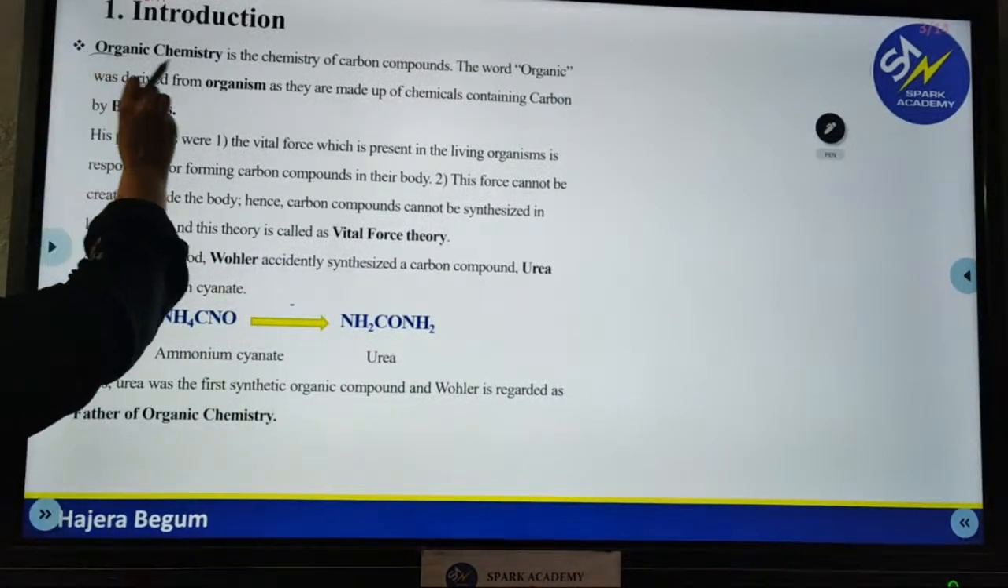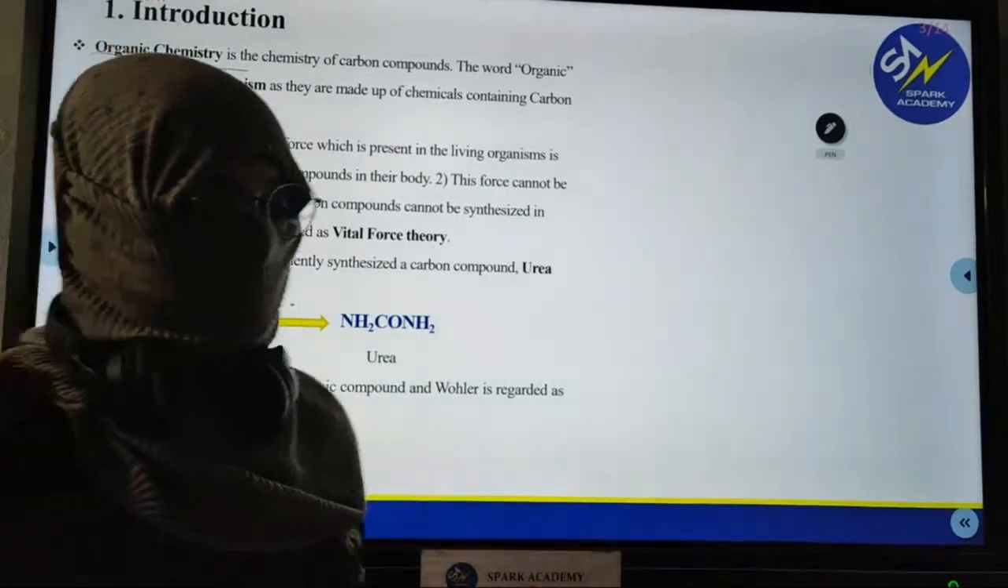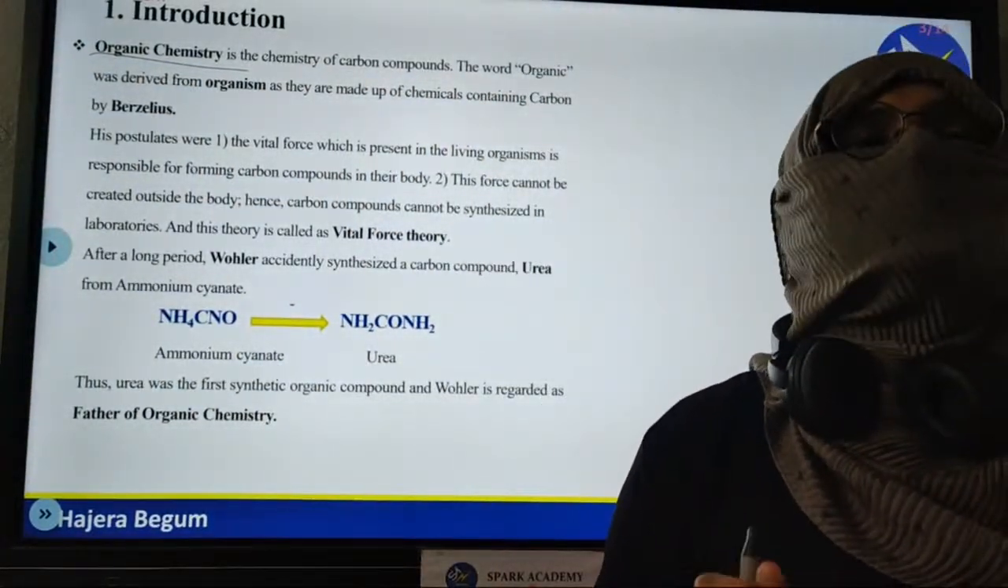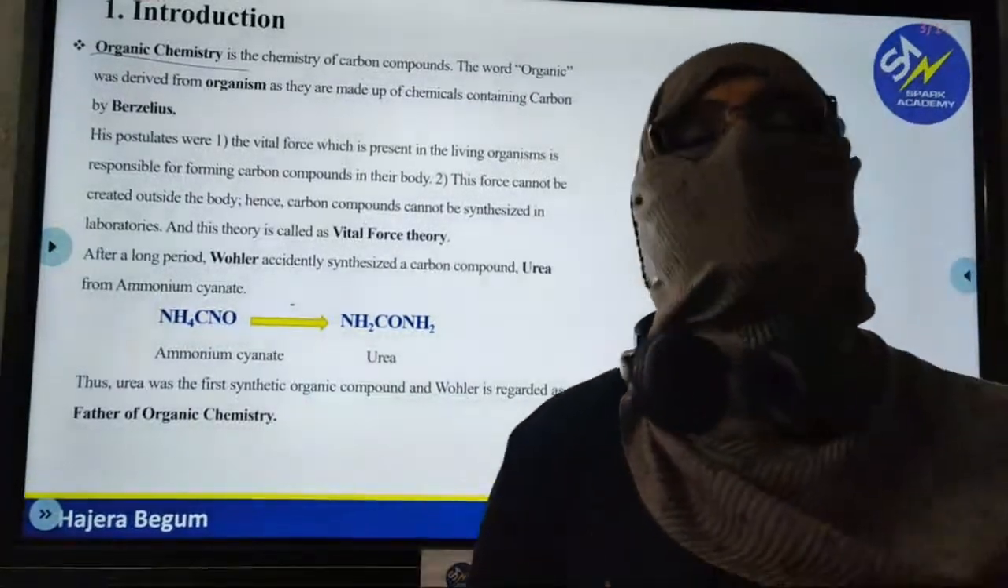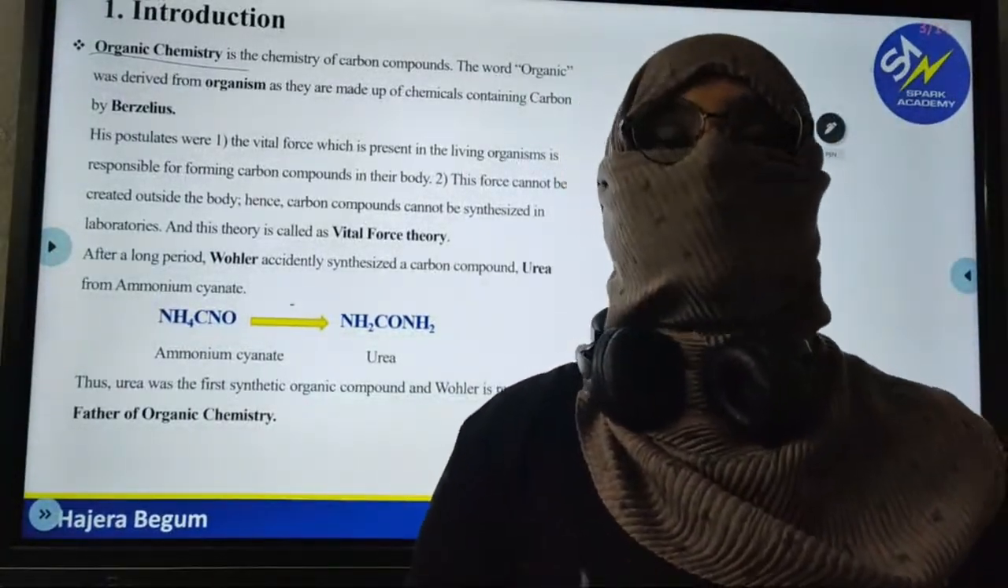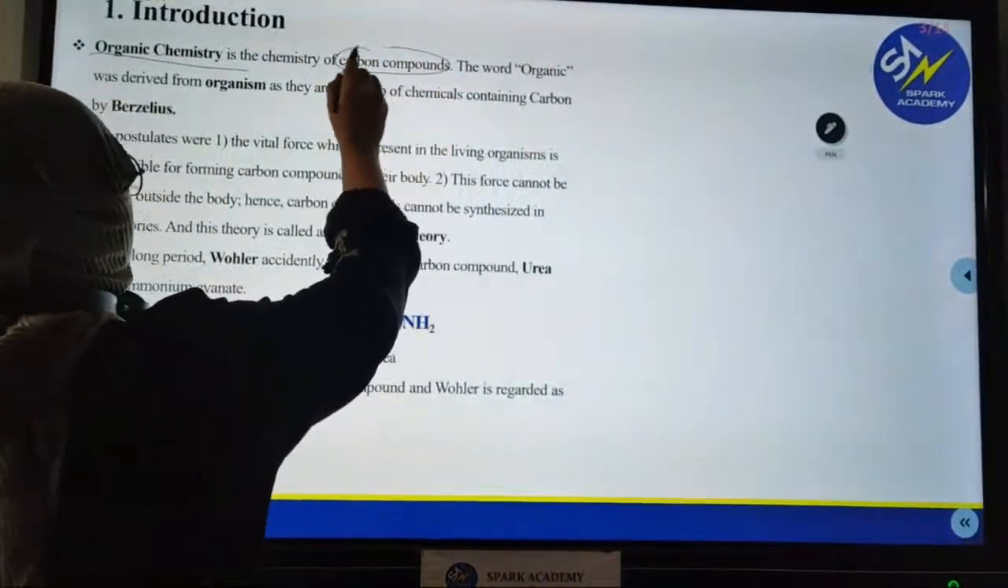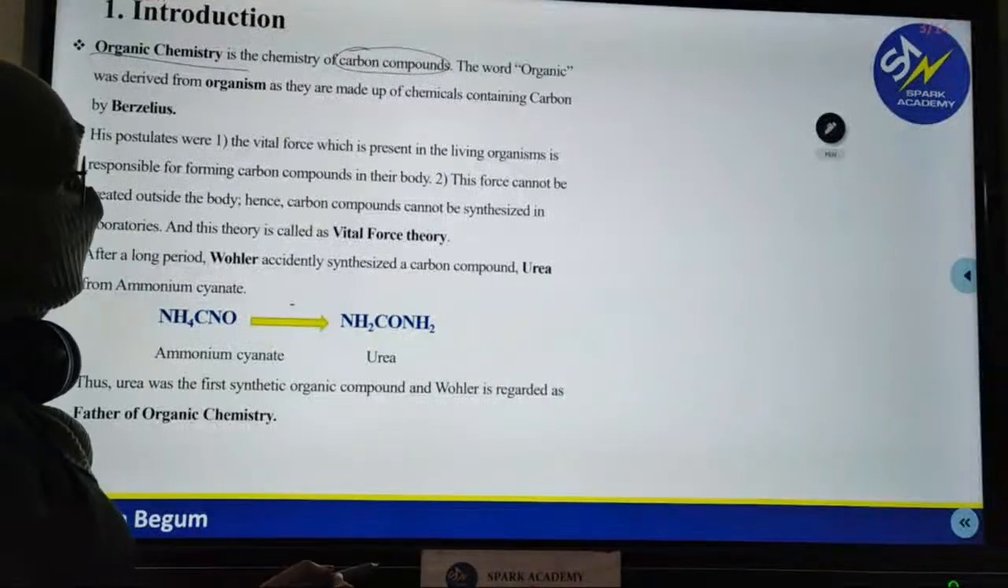So what is organic chemistry? It's nothing but the chemistry of carbon compounds. So wherever you study carbon compounds, please call that compound an organic compound. And the chemistry, you should call organic chemistry. So please remember, carbon compounds are organic compounds, and the chemistry is known as organic chemistry.